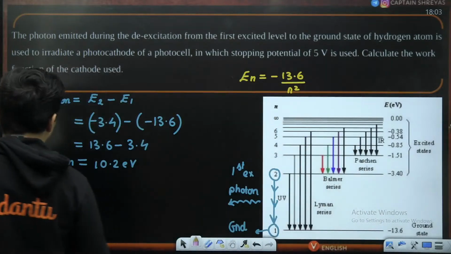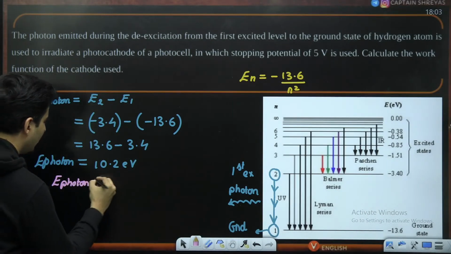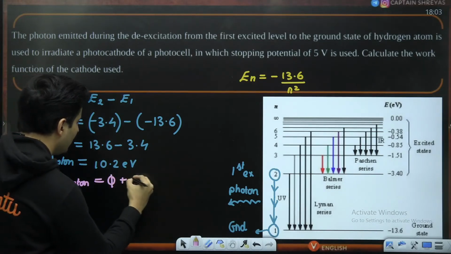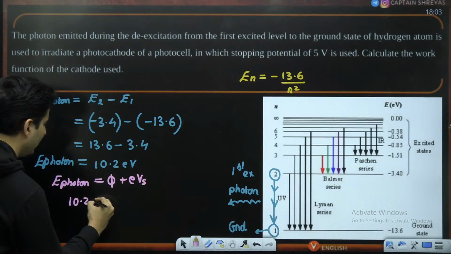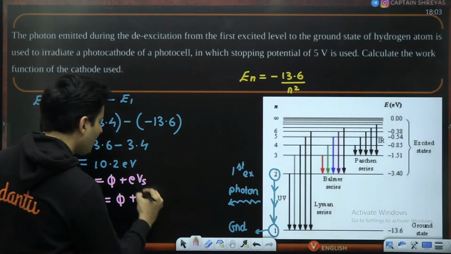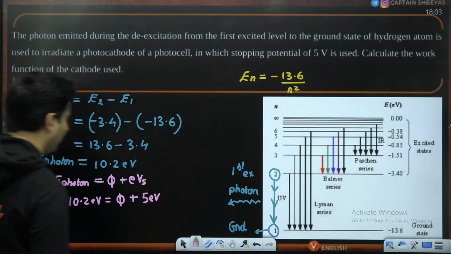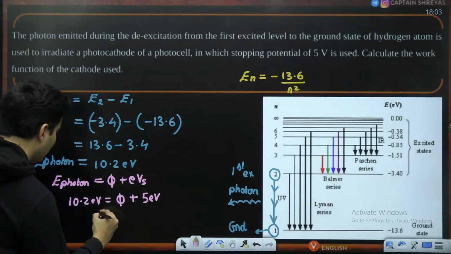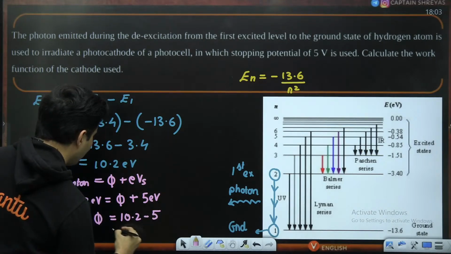Question is, find the work function. We all know for a photoelectric effect to happen, the energy of the photon should be work function plus E into stopping voltage. So energy of the photon is 10.2 electron volt. Work function is what we have to find. Stopping voltage is 5, so this will be 5 electron volt again. So move this here. So work function will be 10.2 minus 5.